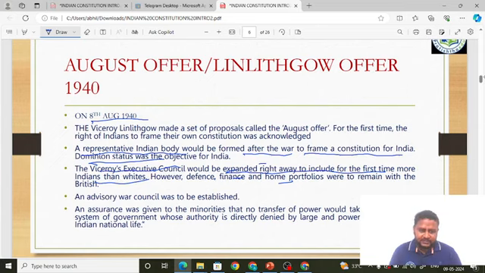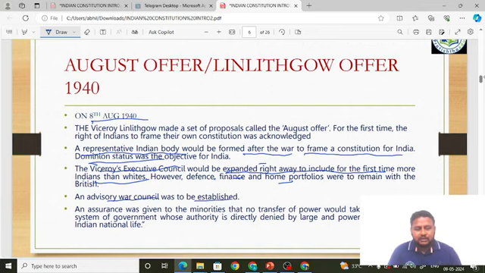They are telling the Viceroy's Executive Council will be expanded, and there will be more Indians than whites, but major portfolios like defense, finance and home affairs would remain with the British. On one side they are expanding the Executive Council, so we will get more voice, but major portfolios are still with the British. The next thing is that they are going to form a war advisory council.